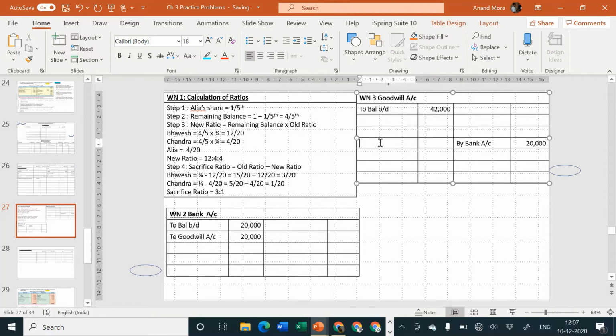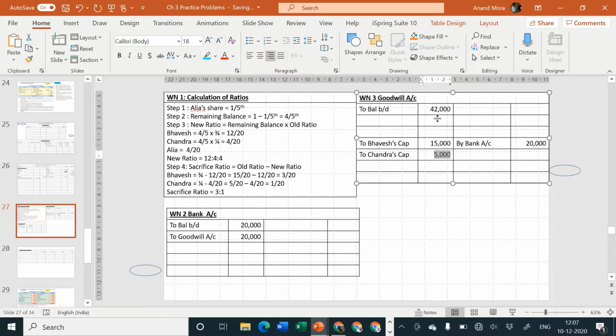So entry will be goodwill account debit side to Bhavesh's capital to Chandra's capital. Amount of 20,000 to be divided in the ratio of 3:1. 3 plus 1 is equal to 4. 20,000 divided by 4 is equal to 5,000. 5,000 into 3 is equal to 15,000. This is 15,000 and the second one is 5,000. I hope everybody has understood it.